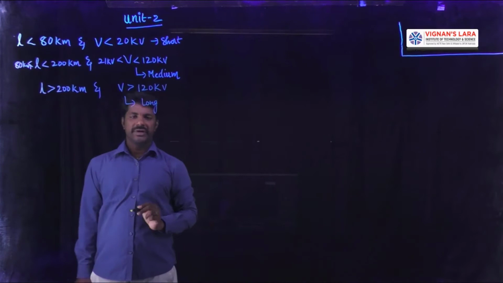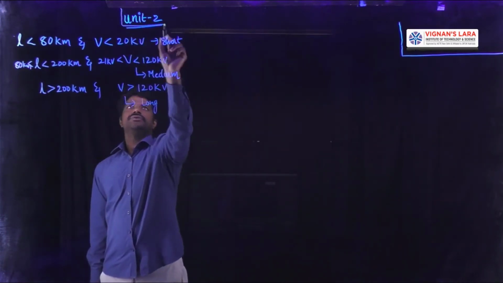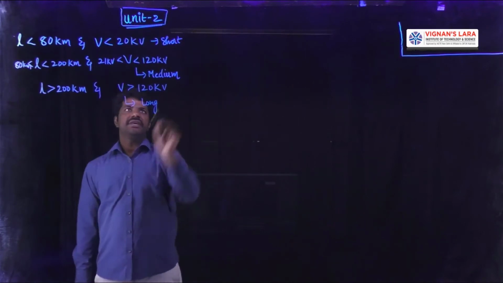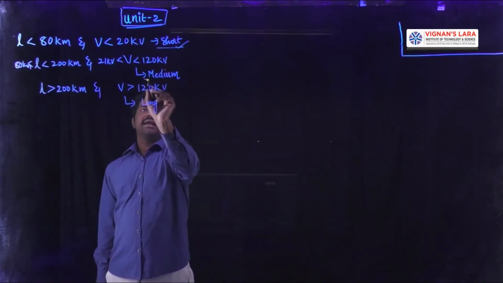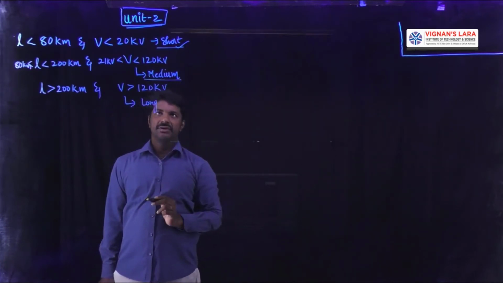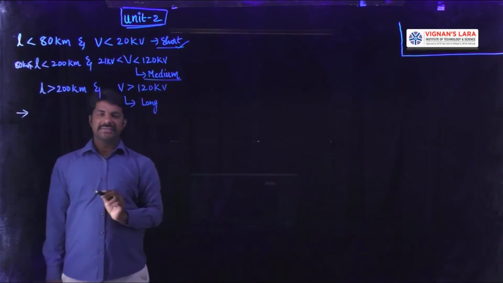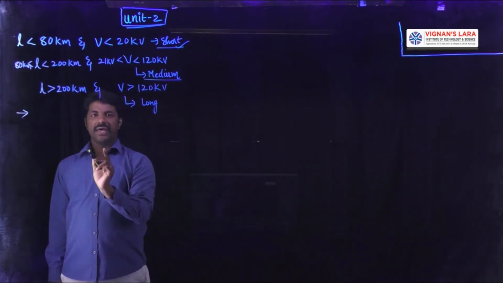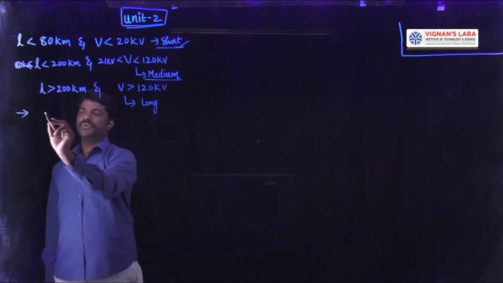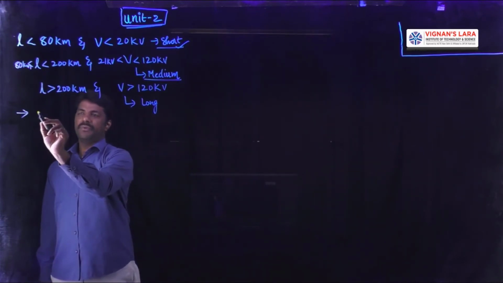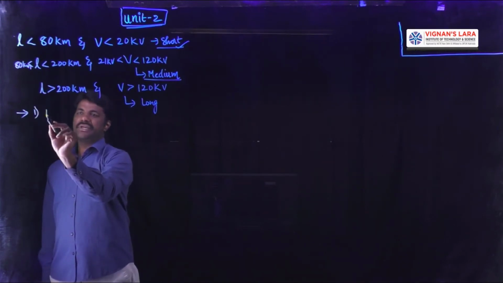Up to here we discussed in the last class, and in this unit 2 we are going to see the performance analysis of the first two transmission lines. They are short transmission line and medium transmission line. So what is meant by performance analysis? The performance analysis is nothing but we have to analyze the performance of short and medium transmission lines in two parameters. The first one is transmission efficiency.